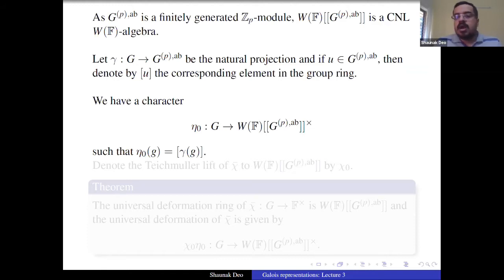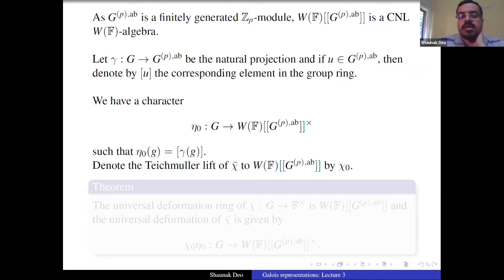We call it eta naught, and how is it described? It takes g to the bracket of gamma of g. So gamma of g will give you something in GPab, and the bracket of that will give you something in the multiplicative group of your completed group ring.